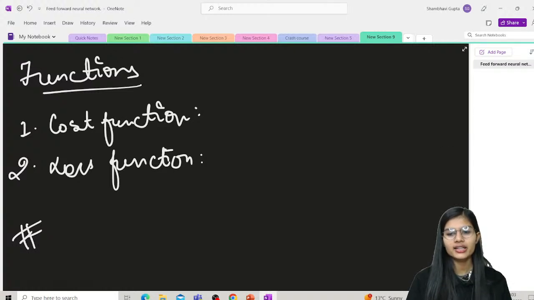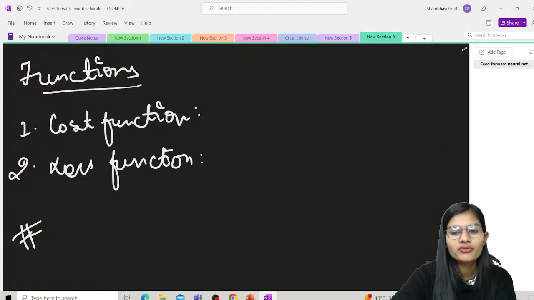Let's talk about the applications of feed-forward neural networks a little bit, because that is also very important for us to learn about, right? So the very first is something called a physiological feed-forward system. What exactly does it help you to do? It helps you find out how your heartbeat works. It helps you regulate the heartbeat before exercise, right? So with the help of feed-forward networks, it is possible to identify how the heartbeat regulates before the exercise. This is one of the applications of the feed-forward system.